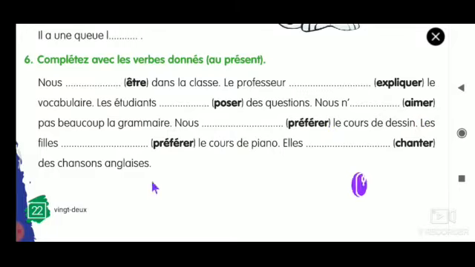Les filles dash préfèrent le cours de piano. So again the préférer verb, but here what is the subject? The subject is plural. That is third person plural. Les filles. Okay. So what is the answer? Take out the ER and add ENT. So that will be the answer. Les filles préfèrent le cours de piano.